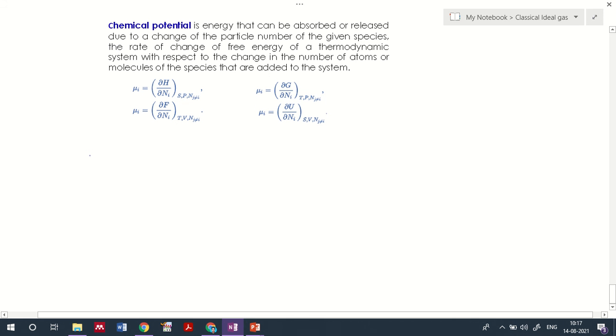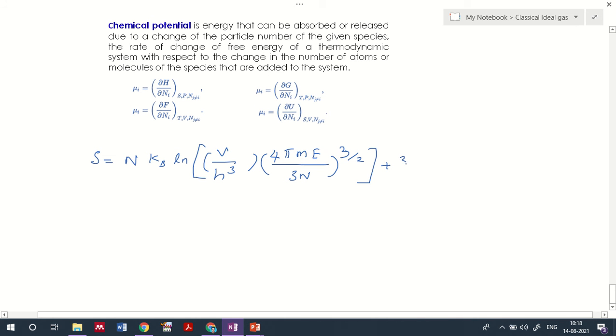So here we start our main idea of interest, that is the entropy, which we have represented as S equal to N kB ln of V by h cube, into 4 pi m E divided by 3N, raised to 3 by 2, plus 3 N kB by 2.